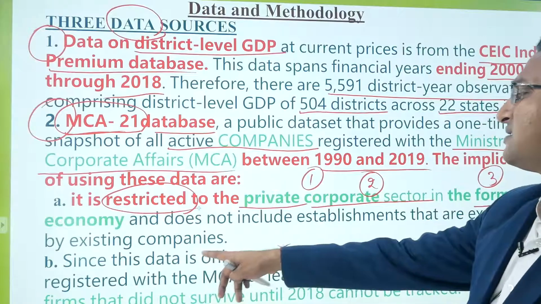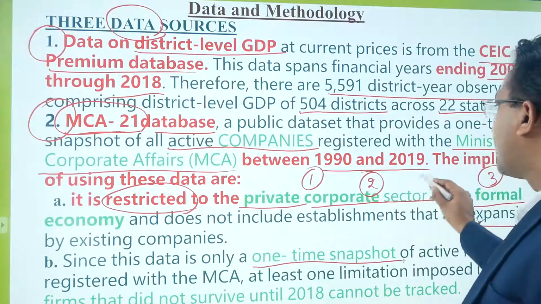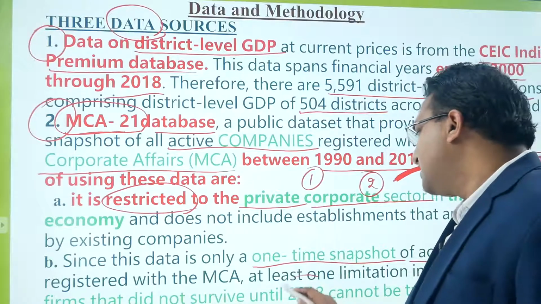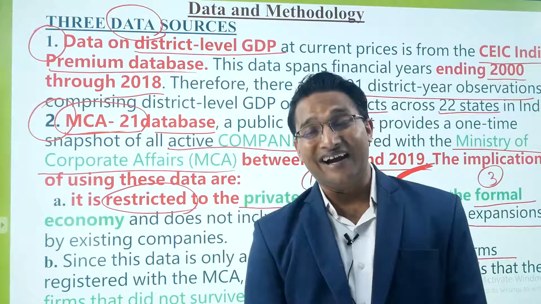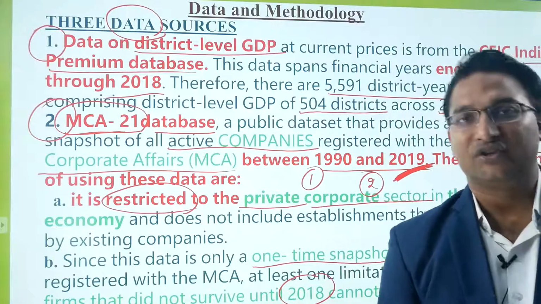Then number B, since this data is only a one-time snapshot, we have taken the data on 2019. One-time snapshot of active firms registered with the MCA. At least one limitation imposed is that the firms that did not survive until 2018 cannot be tracked. So only those companies which were existing in 2018 could be included in this data. The companies prior to that could not be included. So this is also one of the very big limitations.